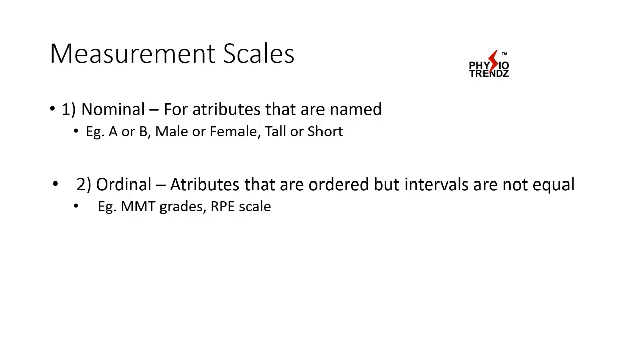Ordinal scale means attributes that are ordered but intervals are not equal, which means you can tell the difference between two things, but here intervals are not equal. We cannot say that every fifth, every second we are going to get this result. Examples given here are MMT grades or the RPE scale, which is the rating of perceived exertion scale.